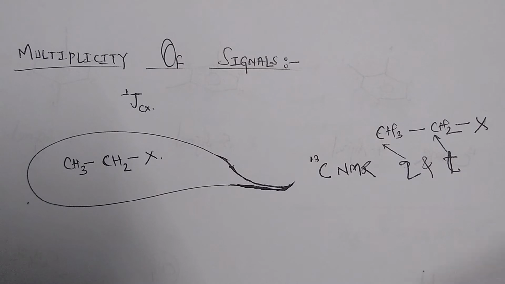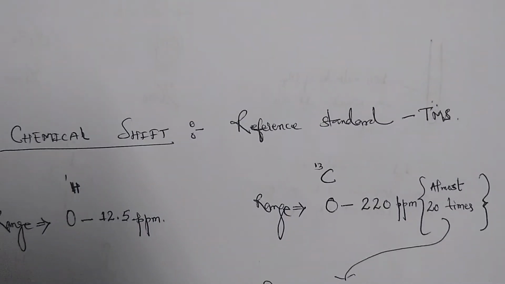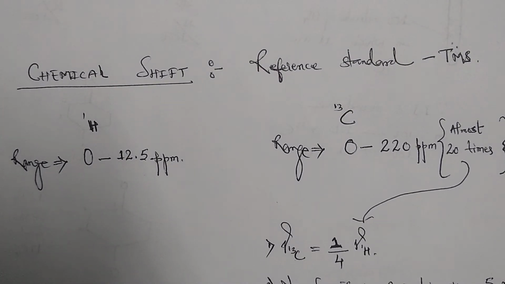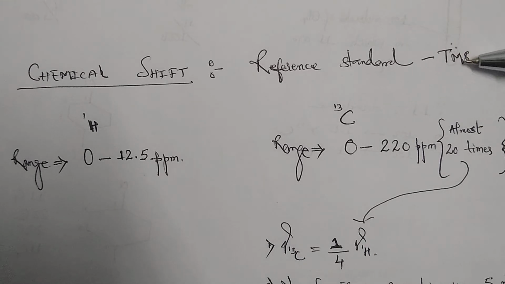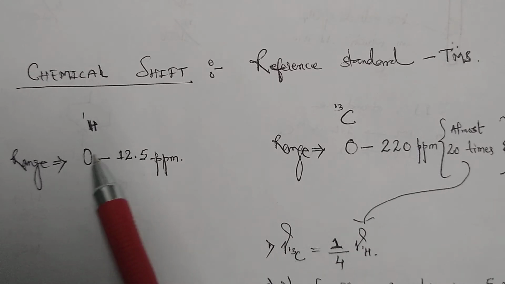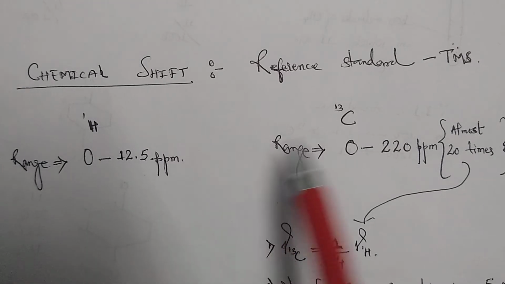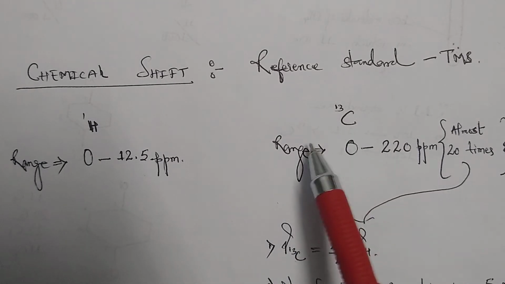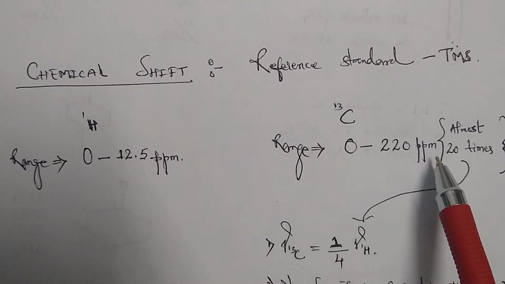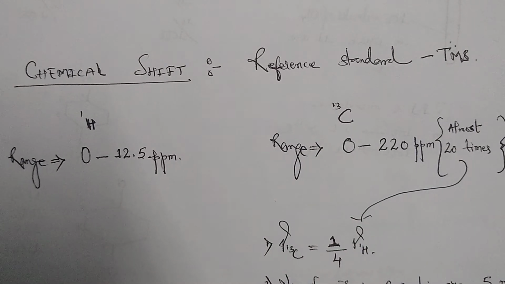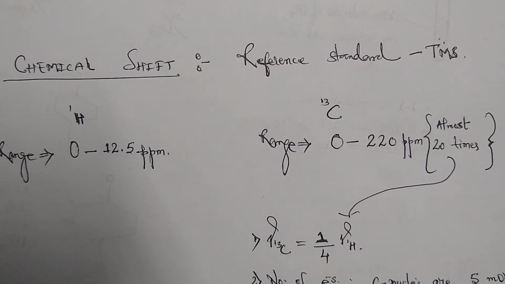With this short discussion on the multiplicity of signals, now we will move towards the chemical shift in 13C NMR. Here, the reference standard for chemical shift in 13C NMR is TMS, like what we have seen in the case of proton NMR. Talking about the range, as we have already seen, in proton NMR it ranges from 0 to 12.5. In 13C NMR, its range is from 0 to 220 ppm. It's almost around 20 times the range of proton NMR.